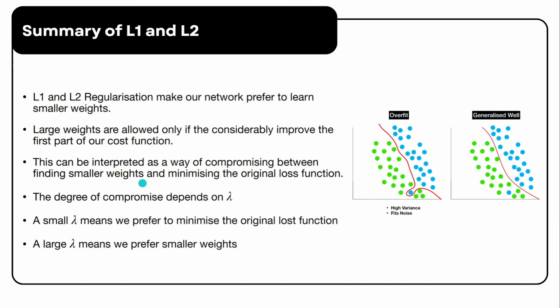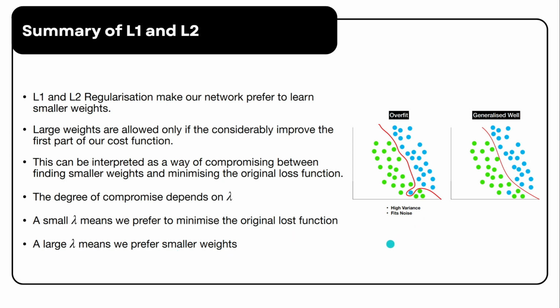Essentially, regularization adds an extra term to the loss function that we need to consider. The degree of this trade-off is controlled by the lambda. A smaller lambda means we prioritize minimizing the original loss function. A large lambda means we put more emphasis on reducing the weight magnitudes.